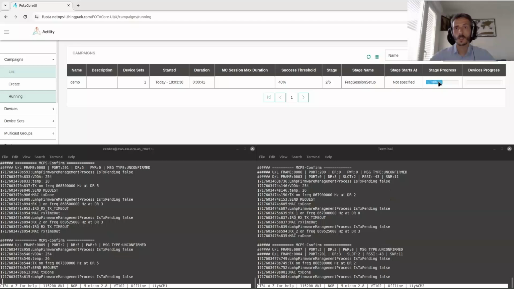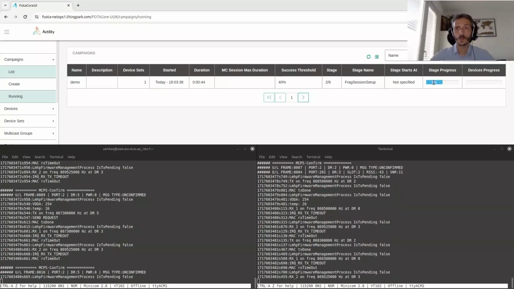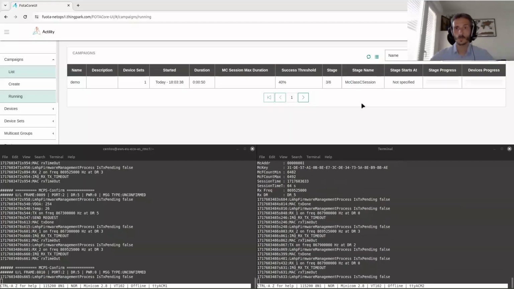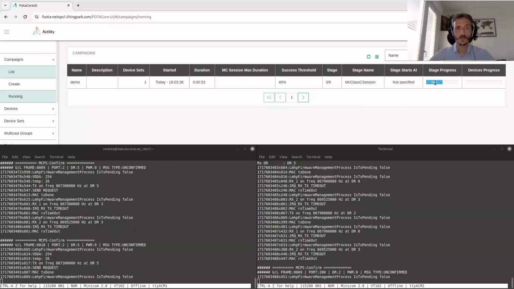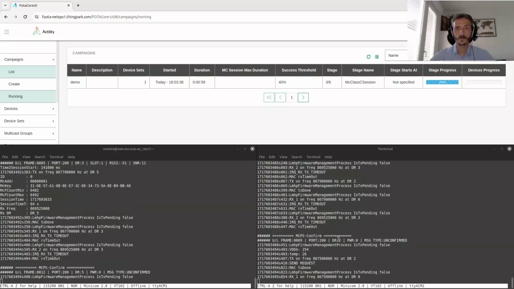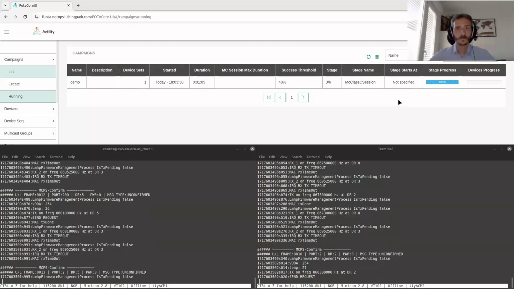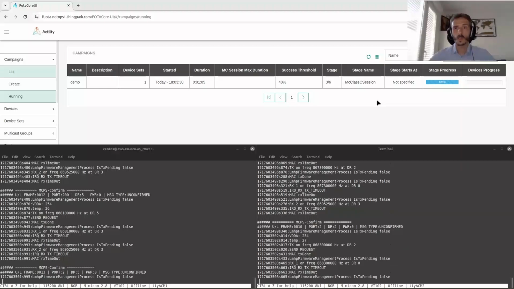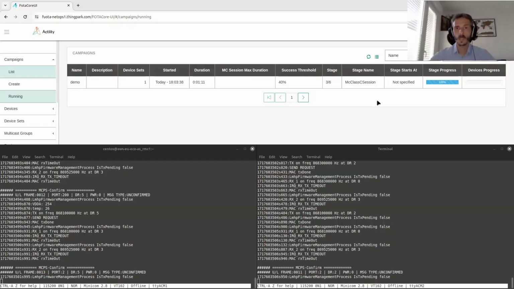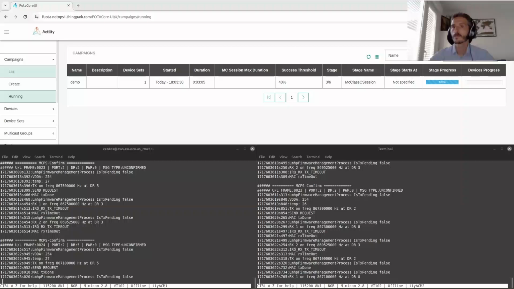Here, one device responded to the fragmentation session setup, and we are waiting for the second one to answer, and then it switches to the multicast class C session setup. The first one responded, we can see it here, and the second one as well. And now we are waiting for the beginning of the multicast session, where all the fragments will be sent.